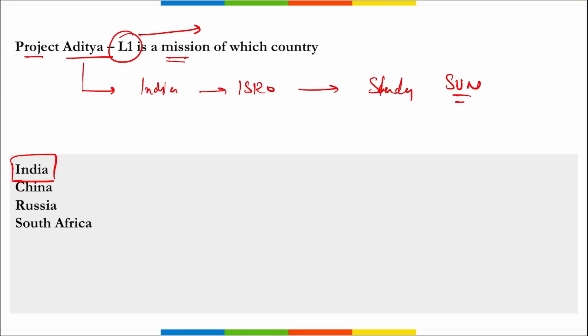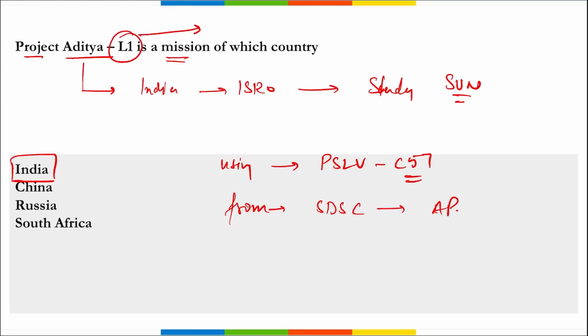And on 2nd of September, ISRO launched this Aditya L1, India's first observatory class based solar mission that will be studying the sun. It was launched using PSLV C57, that is Polar Satellite Launch Vehicle, correct? It was launched from Satish Dhawan Space Center in Sriharikota, Andhra Pradesh.